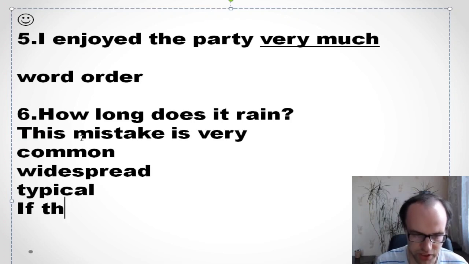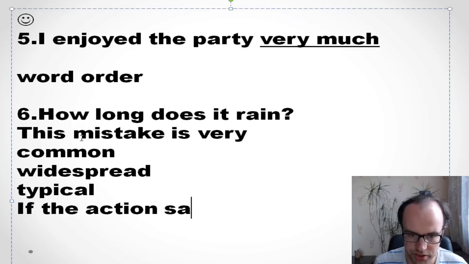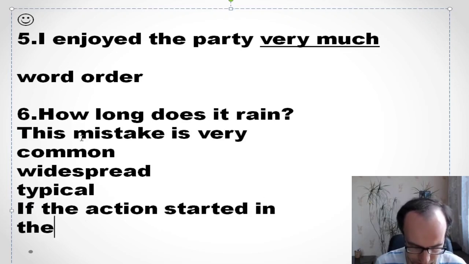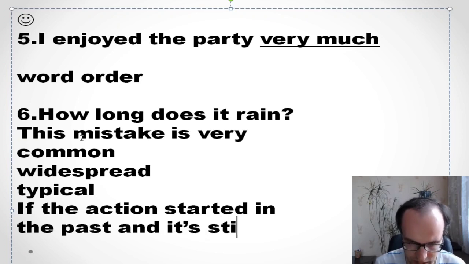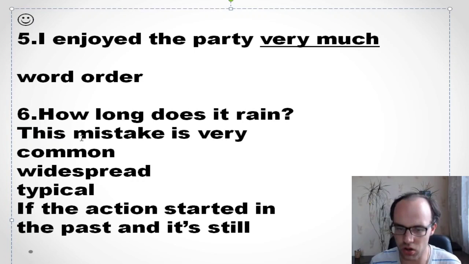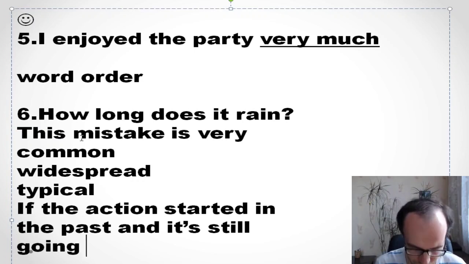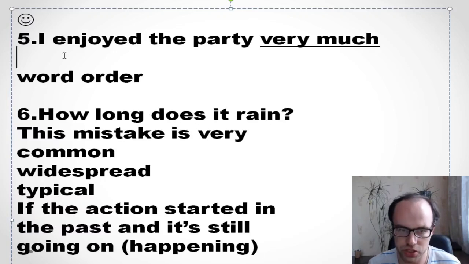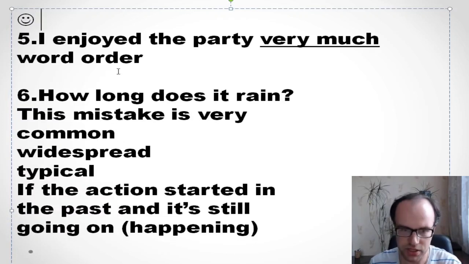So if the action started in the past, and it's still happening, or it's still going on, it's the same. We need to use present perfect continuous, okay?